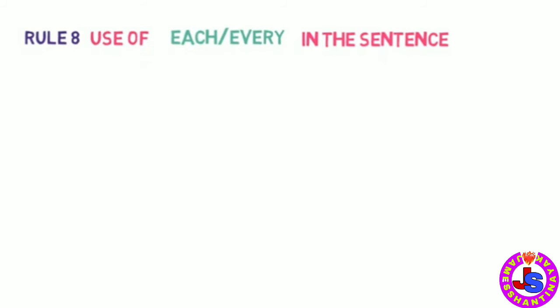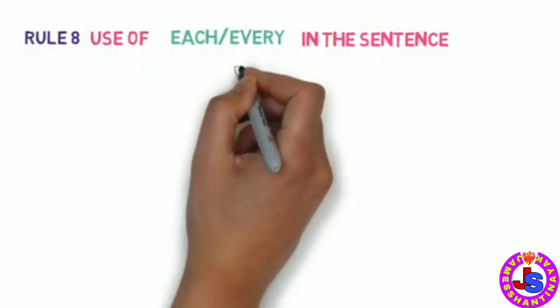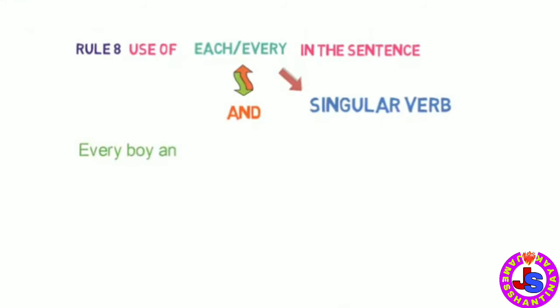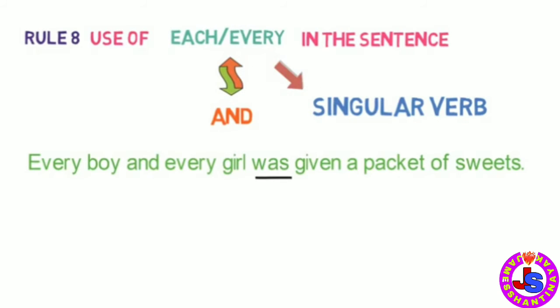Rule number 8. Use of each or every in the sentence. Two nouns qualified by each or every, even though connected by and, require a singular verb. For example, every boy and every girl was given a packet of sweets. Here we have used a singular verb was, as the word every is used in the sentence.